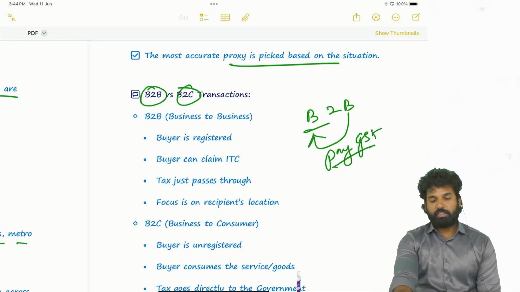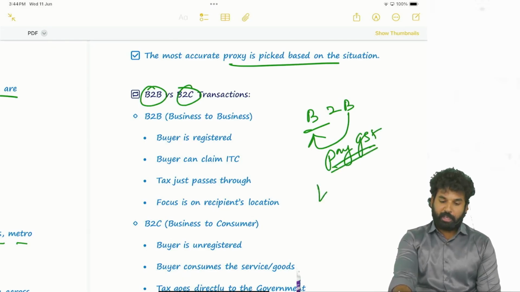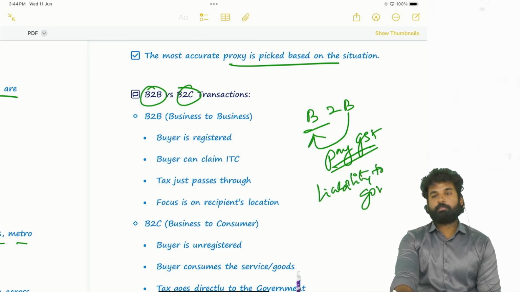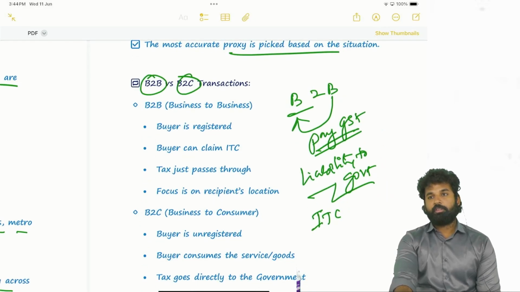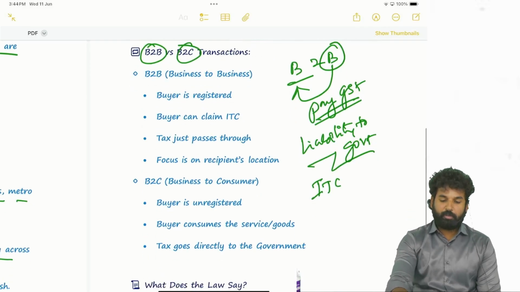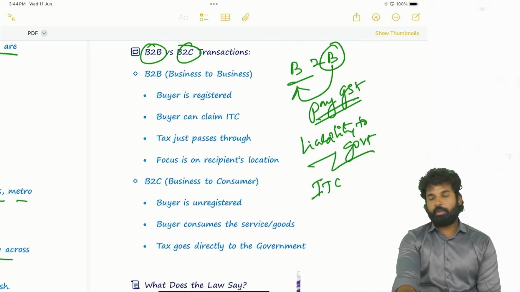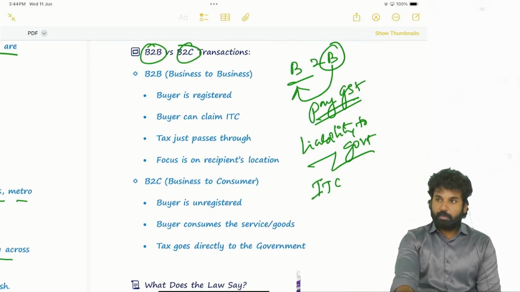So whenever this transaction is happening, a liability will be created, to the government. Why? ITC will be availed by the recipient. So the recipient will be paying GST to the supplier. That means the recipient is creating an asset.